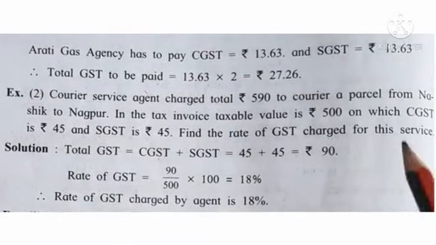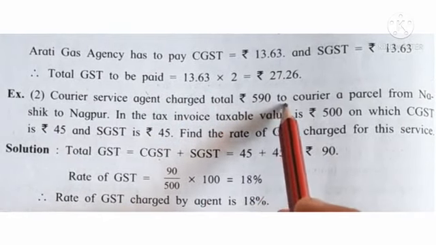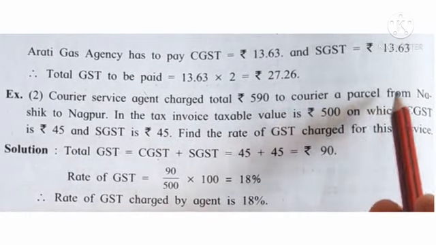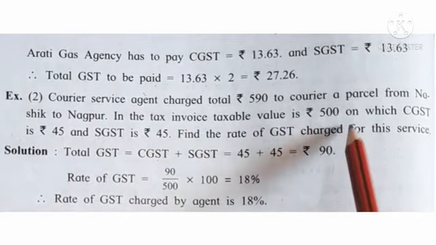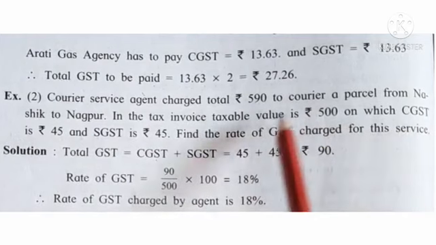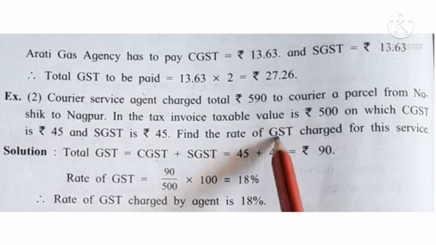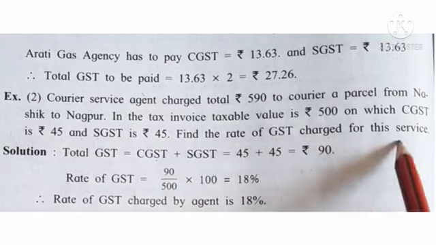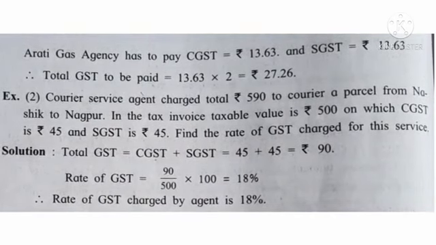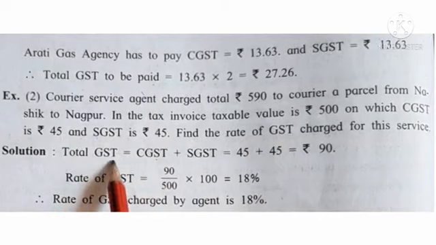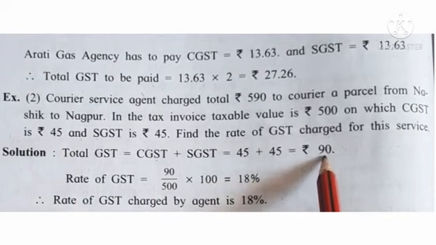See the second question. Courier service agent charged total rupees 590 to courier a parcel from Nashik to Nagpur. In the tax invoice, taxable value is rupees 500, on which CGST is rupees 45 and SGST is rupees 45. Find the rate of GST charged on this service. Here we have to find rate of GST. So what is the total GST here? CGST plus SGST, 45 plus 45, 90.